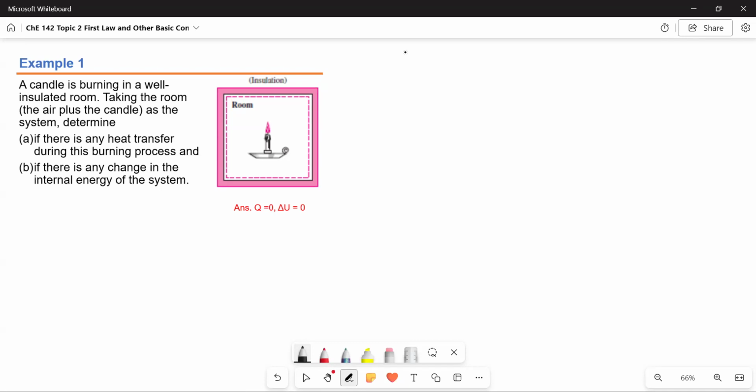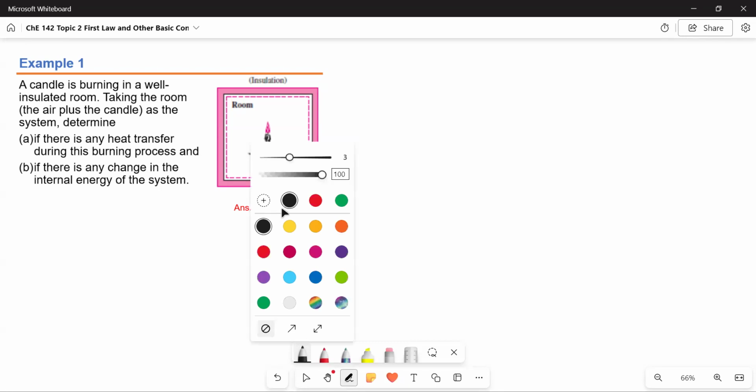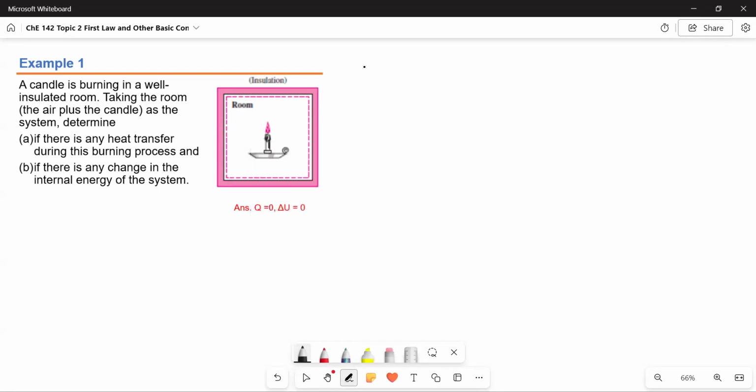Okay, so for the given, this is already the given, the figure. It's the figure of a burning candle inside a well-insulated room.